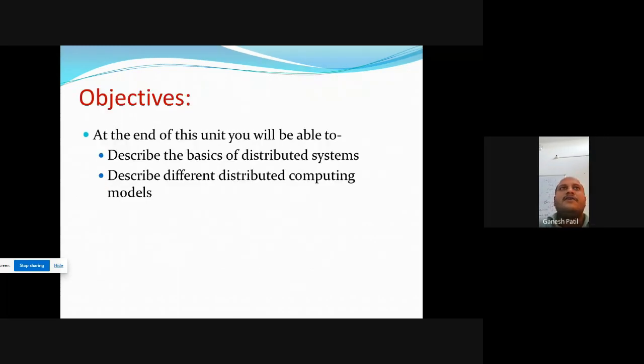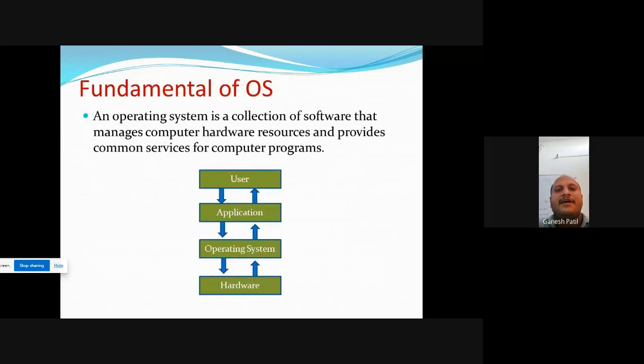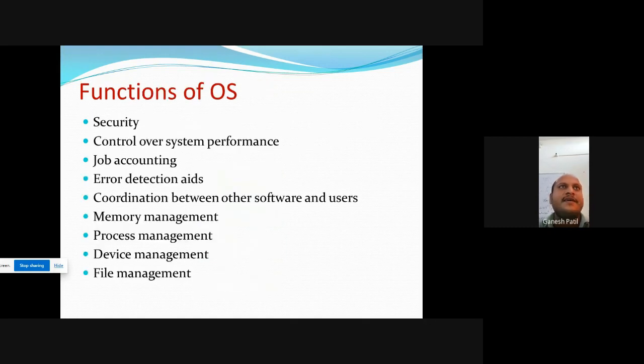Okay, yesterday we have completed the fundamentals of operating system. What is the hardware? What is the operating system? What is the application? What is the exact use of the user? Operating system is the intermediator between hardware and user. Next, these are the functions of operating system. Why is operating system required? File management, device management. Sometimes this operating system provides security with the help of firewall.